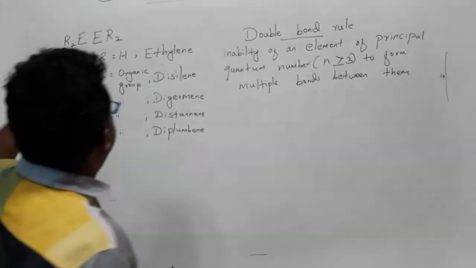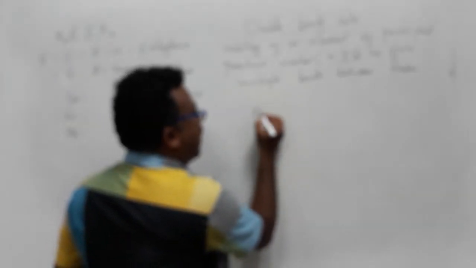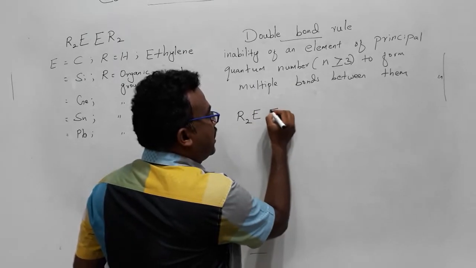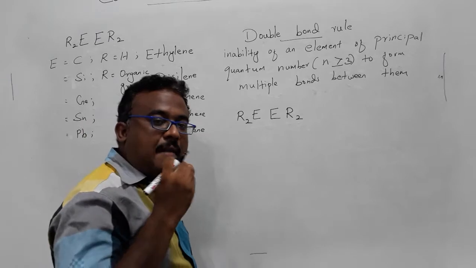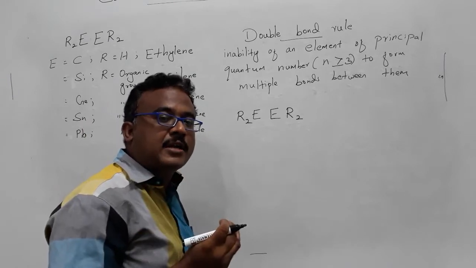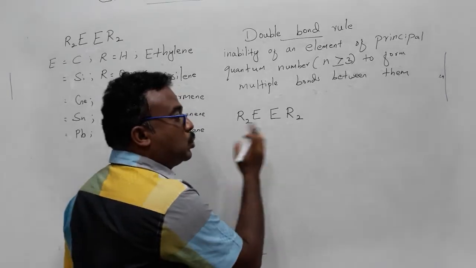Another interesting thing, when we compare the heavier elements, taking ER2 as an example, the stability or structure or bond order will depend highly on two things.